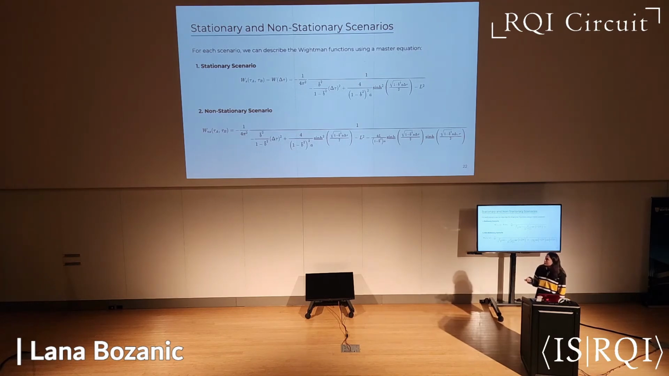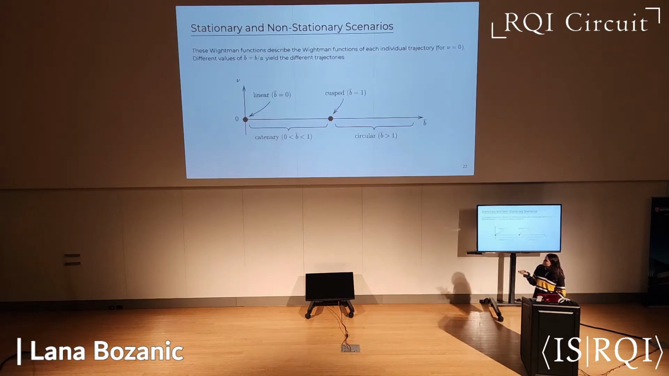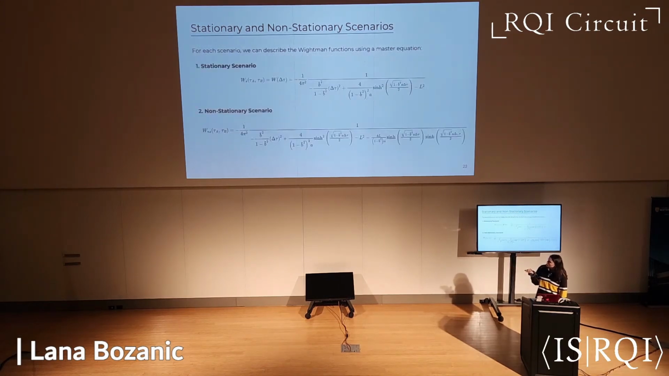And what you'll notice in these 2 generalized or master Wightman functions is that they have this new parameter b bar right there that is just defined as b over a. So for linear, it's 0. For catenary, it's between 0 and 1. For cusped, it's 1. And for circular, it's greater than 1. So in these Wightman functions, if we just tune the value of b bar, we get the different types of motion, which is really interesting. We have just these 2 Wightman functions describing the stationary and non-stationary scenarios for all these different types of motion.